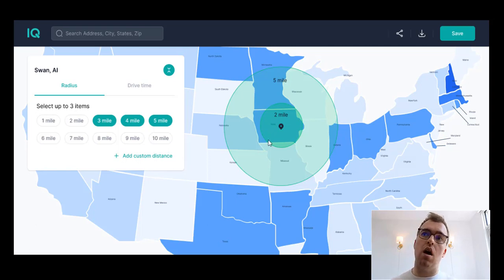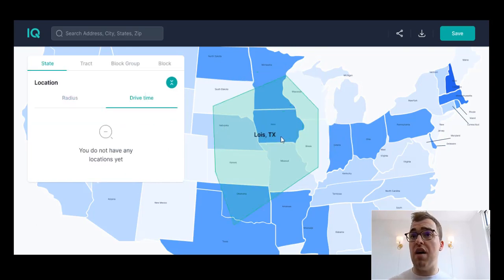You could plot all of those locations on our platform, put them in here, and if you wanted to pull ring radius demographics, you can set your ring radius or add a custom distance. Or perhaps drive time is a bit more valid, and you can also plot that on a map to then get more of a demographic fingerprint of existing places that you know.